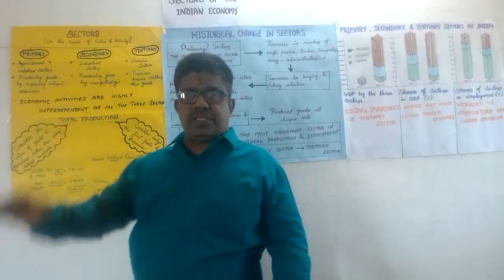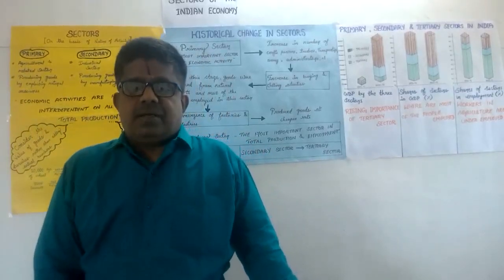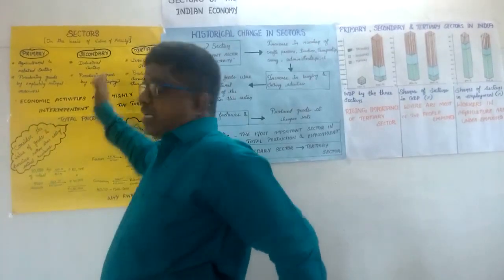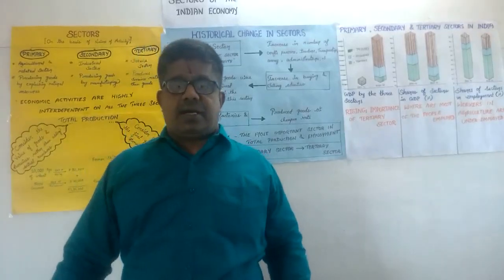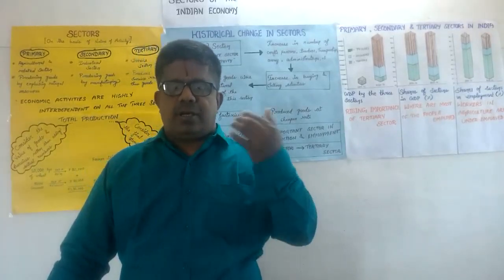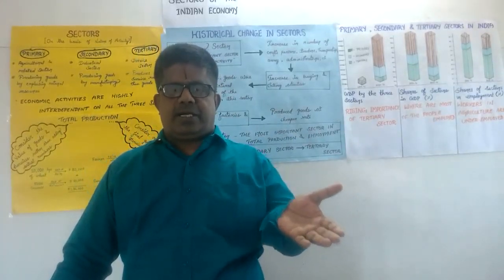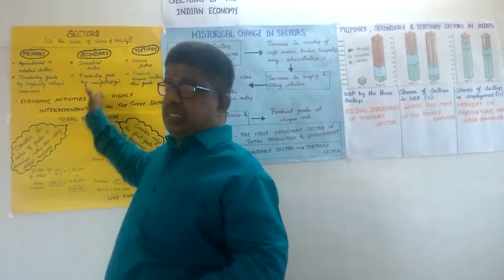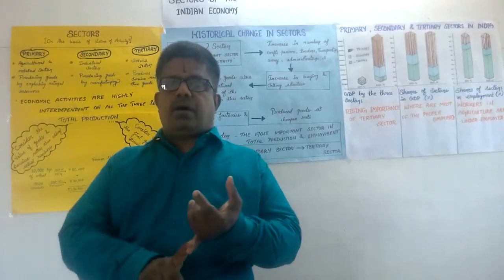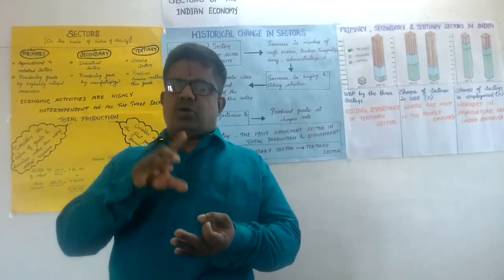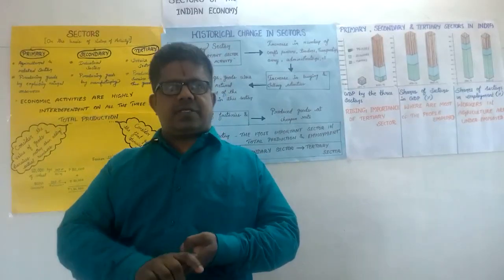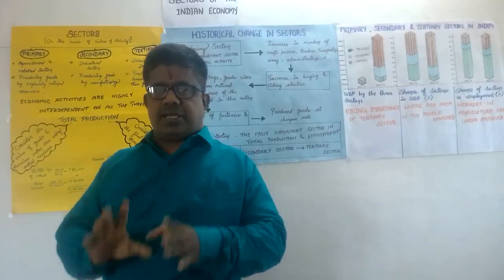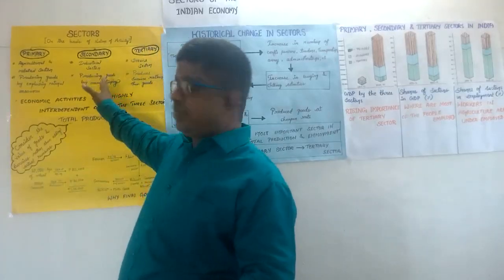The second one is the secondary sector. In this sector, people convert the primary product into a final product. Therefore, this activity is called secondary sector activity. Examples are all the industries, factories, workshops, and cottage industries. These are the examples for the secondary sector activity.